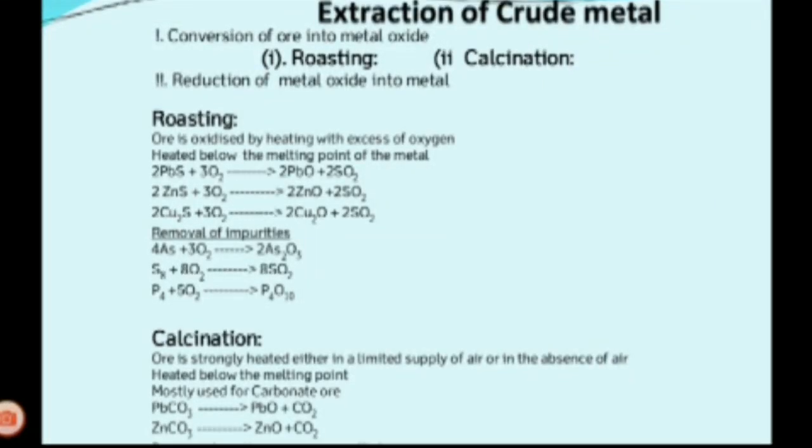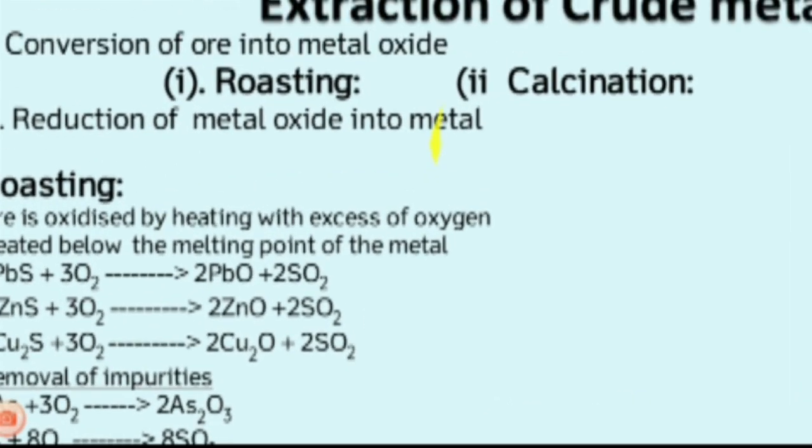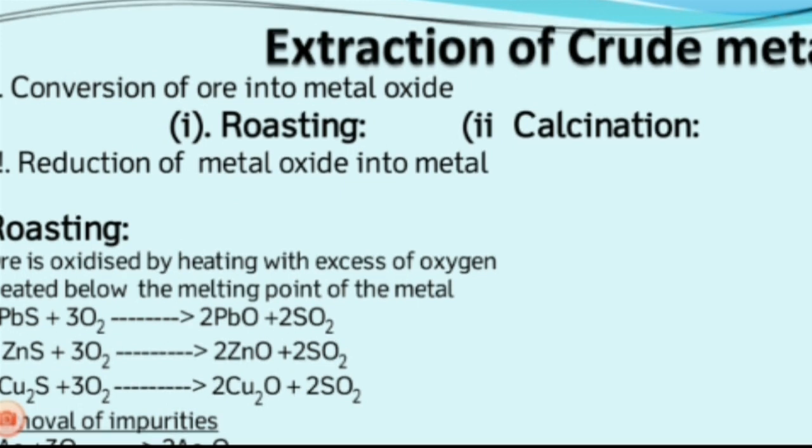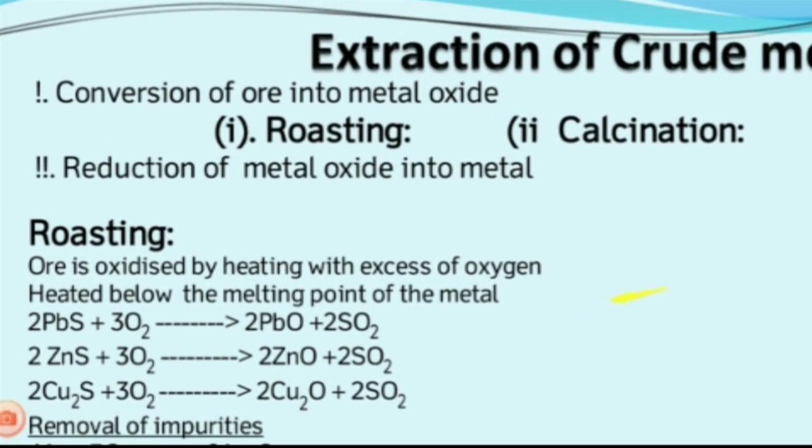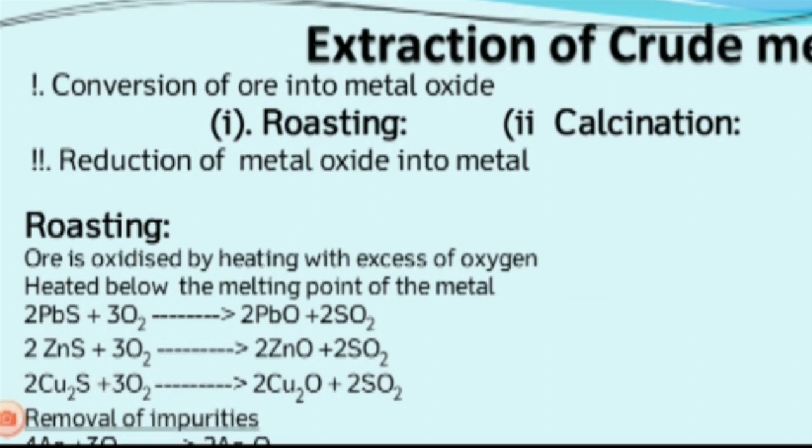Next one is extraction of crude metal. Already we saw the 3 steps in the isolation of metal: concentration of ore, extraction of crude metal, and refining of crude metal. So the first one, concentration of ore, is completely over; there are various methods we studied. Next step, extraction of crude metal. In this process the concentrated ore is used, and from the concentrated ore the metal is extracted.